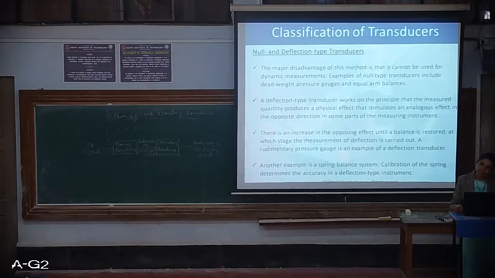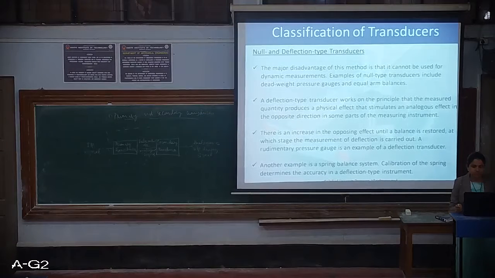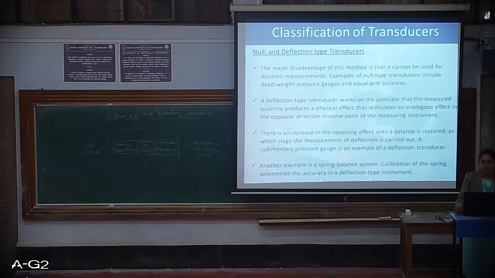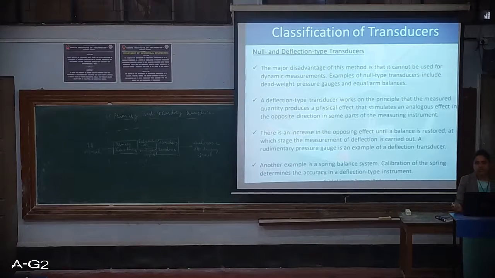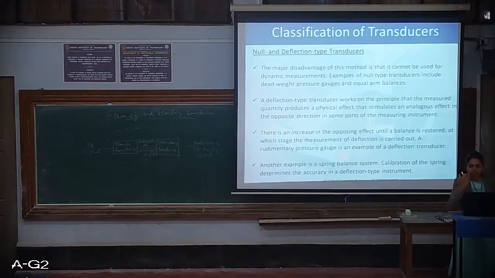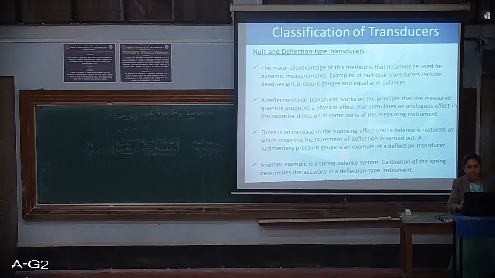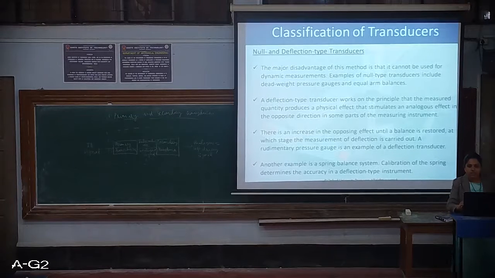For example, if you take a dial gauge or a pressure gauge, how does it happen? In a rudimentary pressure gauge, or a deflection transducer, the measured quantity produces an effect and stimulates an analogous effect in the opposite direction, and at some point the opposing force increases and strikes a balance.